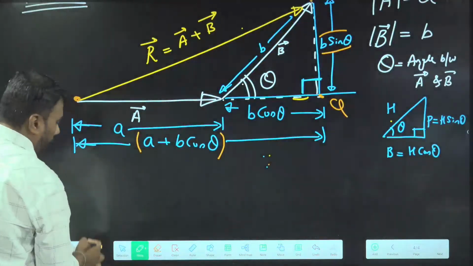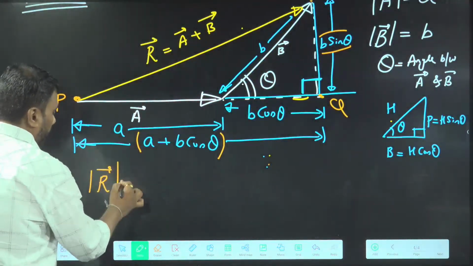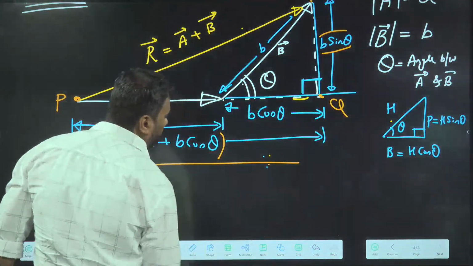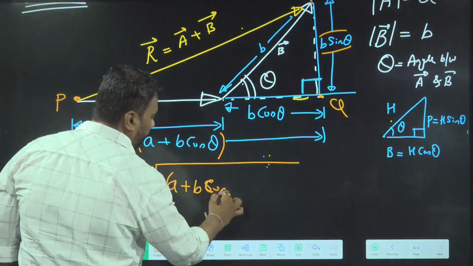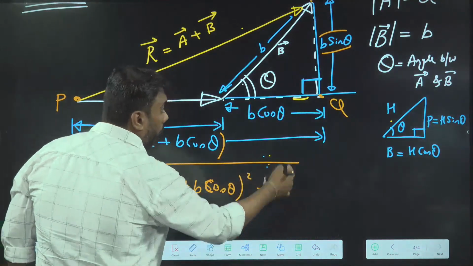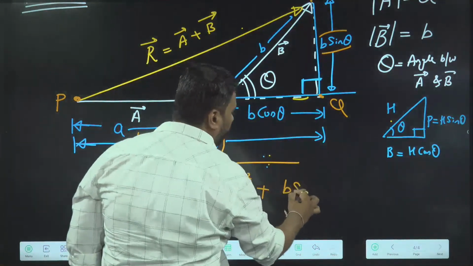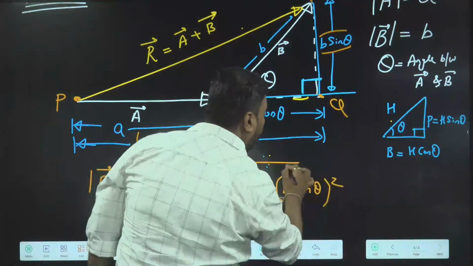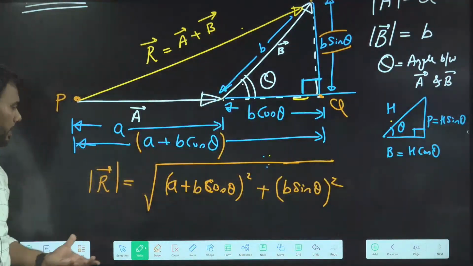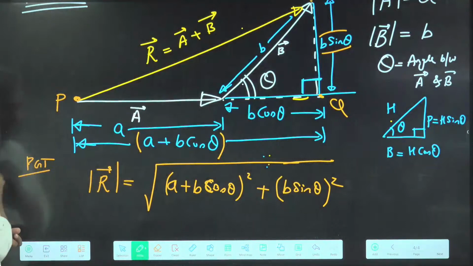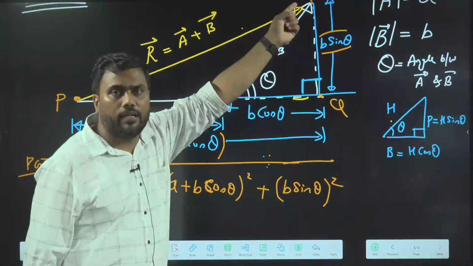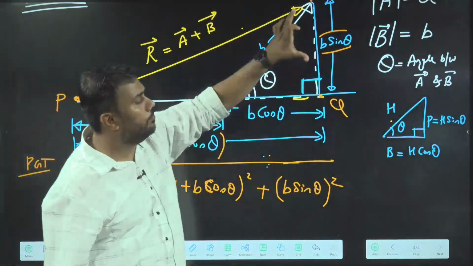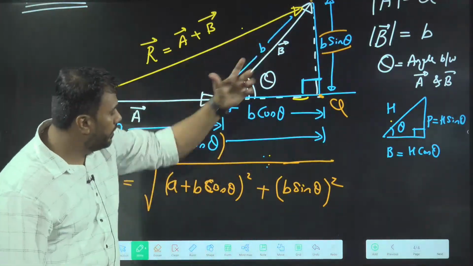So magnitude of R can be written as root over base square, A plus B cos theta square, plus perpendicular square, which is B sin theta square. I am using just Pythagoras theorem: the hypotenuse is root over base square plus perpendicular square.